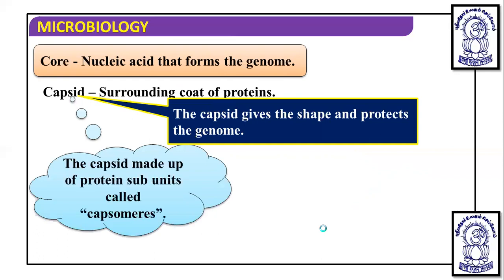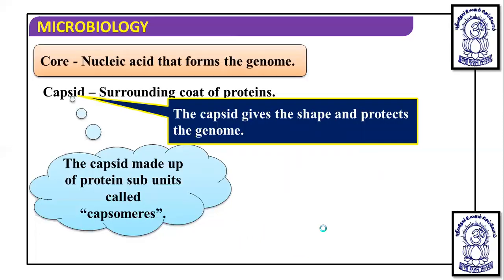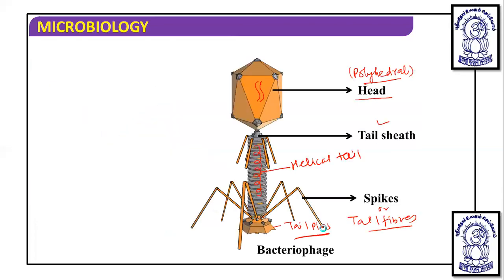The capsid is made up of protein subunits called capsomeres. So in the bacteriophage structure, the subunits of the capsid are known as capsomeres, and inside you will find the nucleic acid.